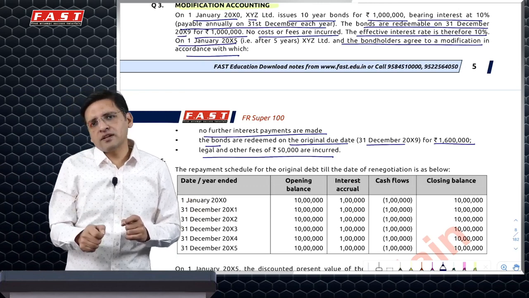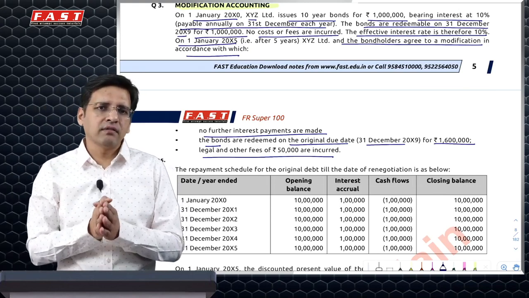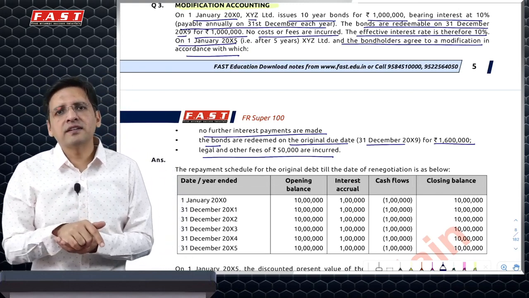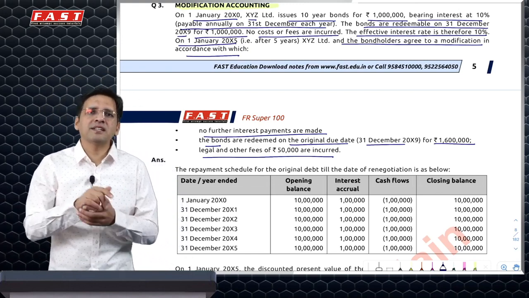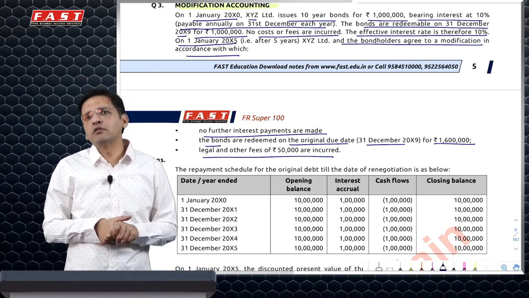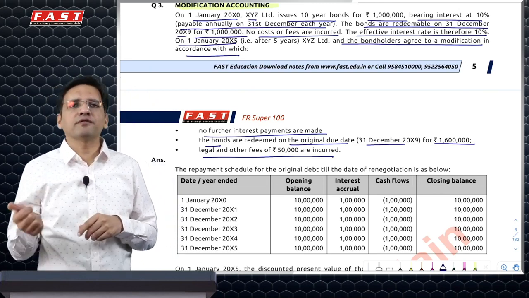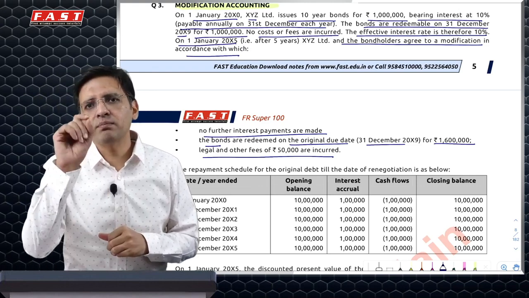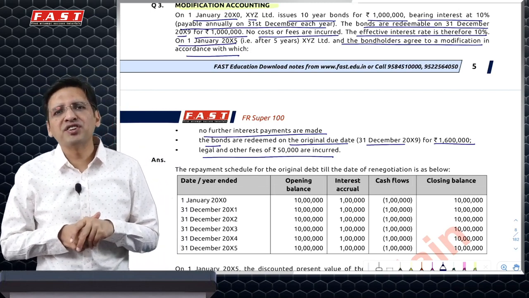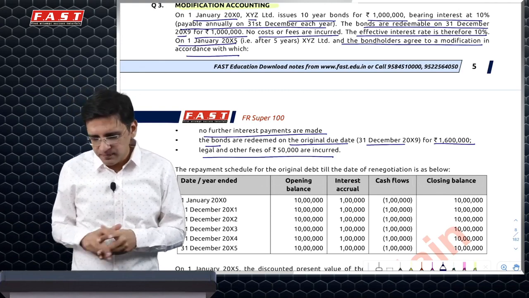However, if the modification is not substantial, in that situation we would simply adjust the effective interest rate, saying that whatever changes I've made will effectively change our interest rate. How do I identify whether it's a substantial modification or not? I basically see whether the present value of the revised cash flows, in comparison to the previous cash flows, changes by more than 10%. If yes, substantial modification. If no, not substantial modification. In this, it's very important to remember that the transaction cost which you've incurred would also be considered under the revised cash flows, under the revised arrangements, to identify the difference percentage.